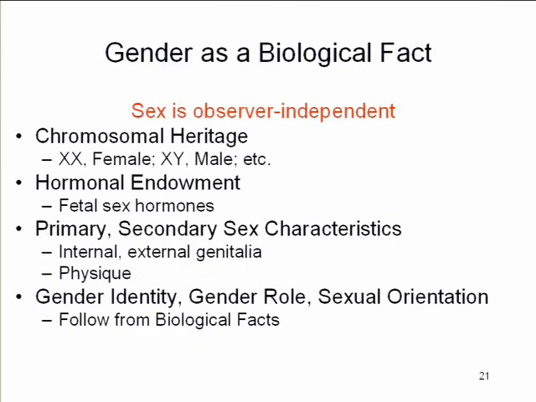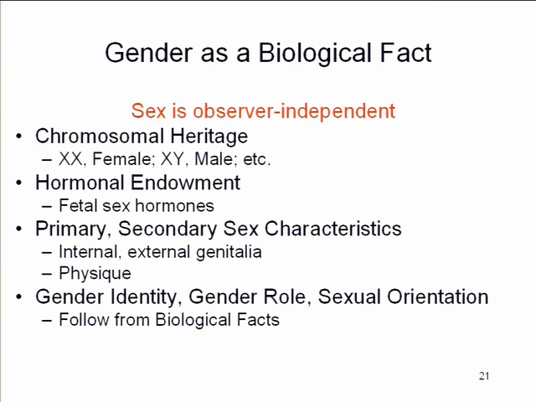We can first think about gender as a biological fact. We know that gender is determined by our chromosomal heritage. We're either chromosomally XX or chromosomally XY, and that chromosomal endowment has consequences for our hormonal endowment, fetal sex hormones like testosterone and other androgens. That fetal hormonal endowment has consequences for our physical morphology, primary and secondary sex characteristics, our physique, the nature of our genitalia, and these also determine various kinds of individual and social behaviors having to do with gender identity, whether you identify yourself as a man or a woman or a boy or a girl, or gender role, or your conception of masculinity, your sexual orientation, or whatever.